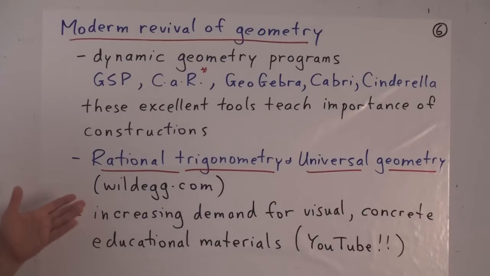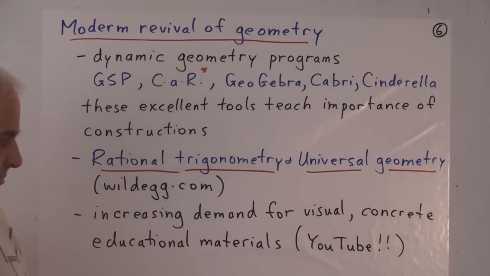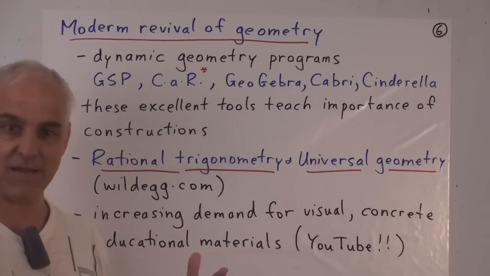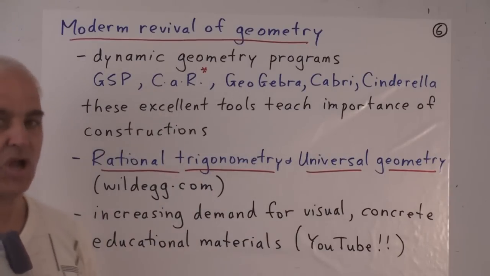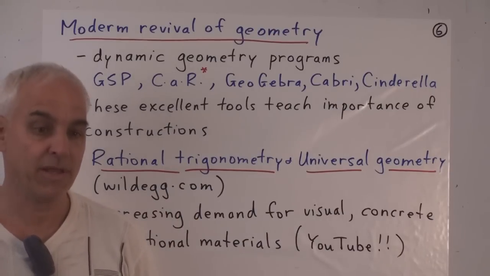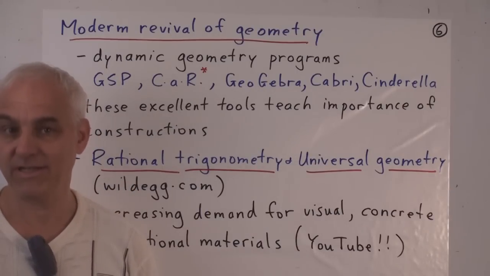And then there's an increasing demand for visual mathematics, concrete educational materials. People, especially young people, want to see visual things, and they want things to be concrete and not so abstract. So I think YouTube, for example, is an important contributor here. We can now start seeing a lot more things, and when we're interested in seeing, we're interested in geometry. So geometry is coming back, and the importance of this Apollonius construction problem is going to be increasing as an educational tool in the coming century, in my opinion.